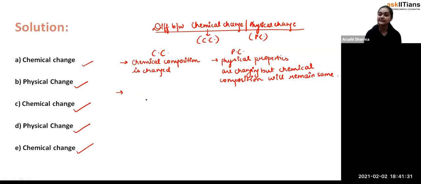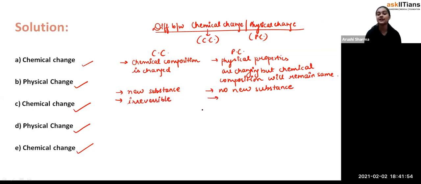Now what else have we noticed here? In the chemical changes, some new substances are formed, but in the physical change, no new substance is formed. Fine. And what else we have seen is that usually the chemical changes are irreversible in nature, and physical changes are reversible in nature. Exactly, irreversible and reversible. So these are the differences which we are finding out here.